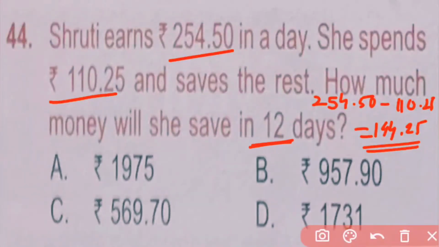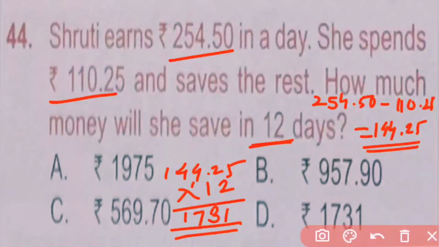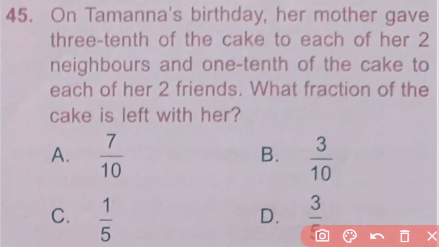For one day it is 144.25, then for 12 days, 144.25 into 12. So she will save 1731 rupees in 12 days. D is the correct answer.